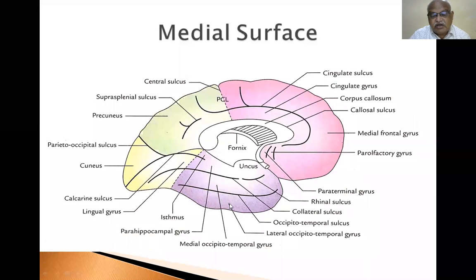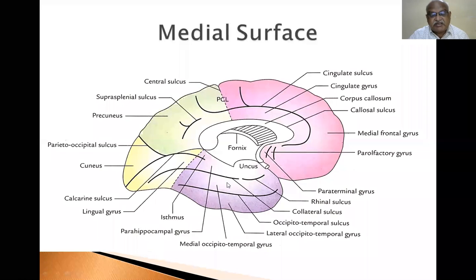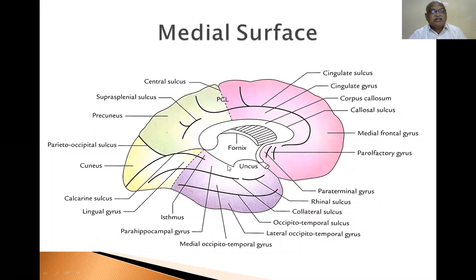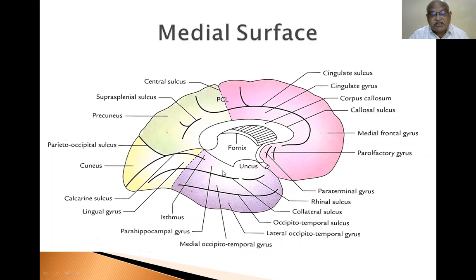This is the lateral occipitotemporal gyrus. The one above it is the middle occipitotemporal gyrus, and this is the superior occipitotemporal gyrus. So this is the lateral occipitotemporal gyrus, this is the middle occipitotemporal gyrus, and this is the superior occipitotemporal gyrus. Like that we have to name them here.